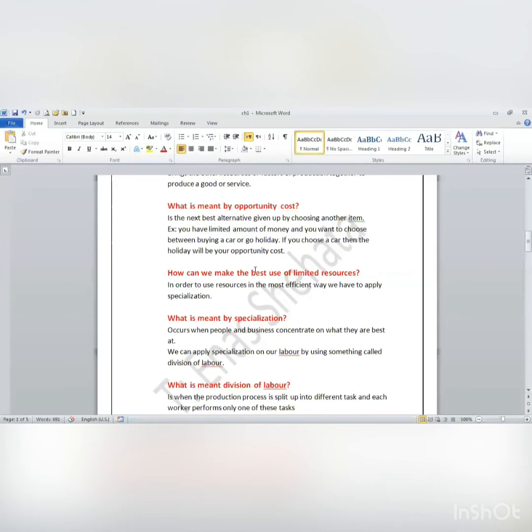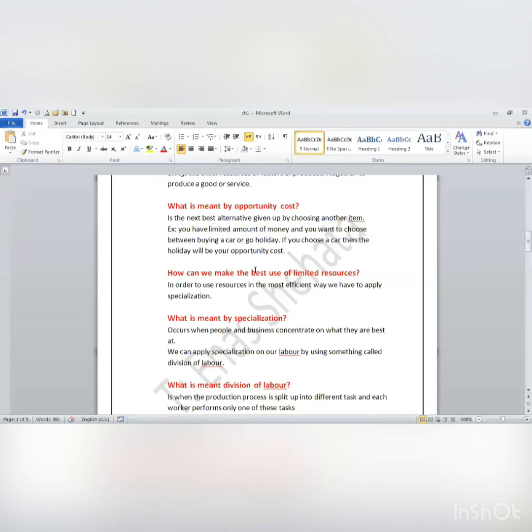Okay. Now let's apply this for government. The government wants to make a road or they want to build a hospital. So if they choose to make the hospital, what's the opportunity cost? Making the road is their opportunity cost, which is the thing that they will not make.